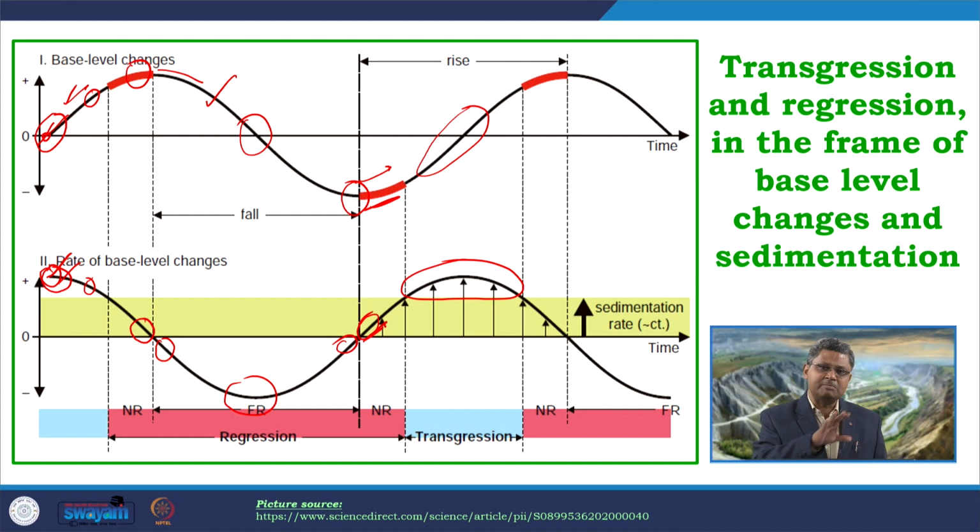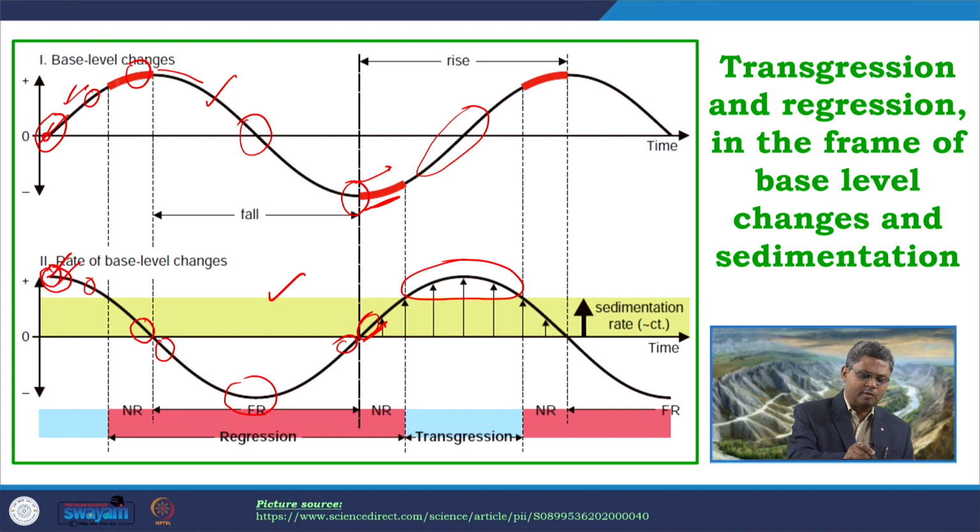Now, within this base level condition, we are introducing a second parameter, which is the rate of sedimentation, represented here with this green band. For simplicity in discussion, for our understanding, we are assuming that the sedimentation is going on at a constant rate. So, throughout the process, the rate of sedimentation is not changing at all. It is going on at a constant rate throughout this base level change. That is why this green band is uniform throughout. Now, we can take cases one by one.